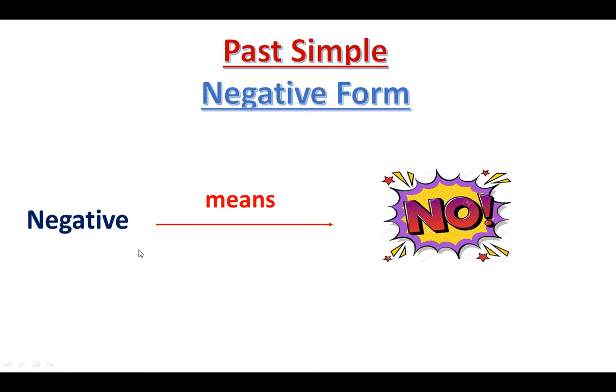Now we're going to talk about past simple, but in negative form. First of all, what do we mean by negative form? Negative means not or no.